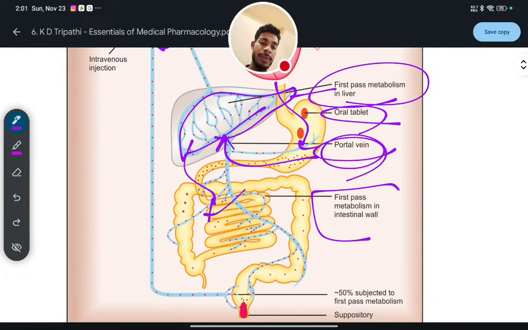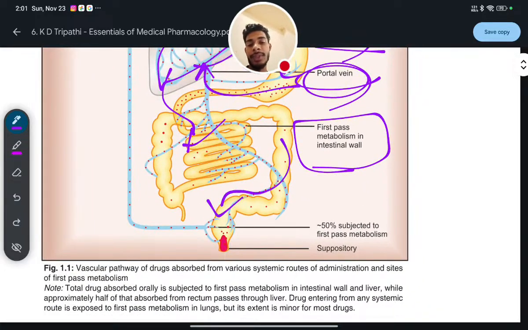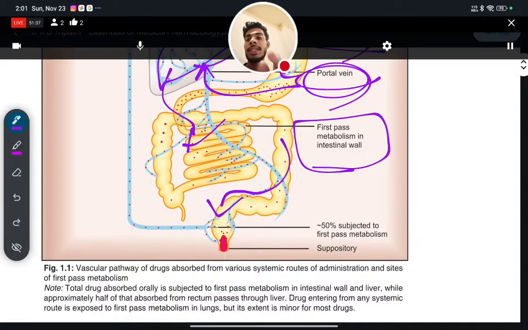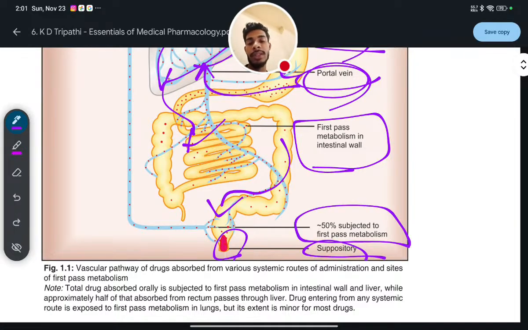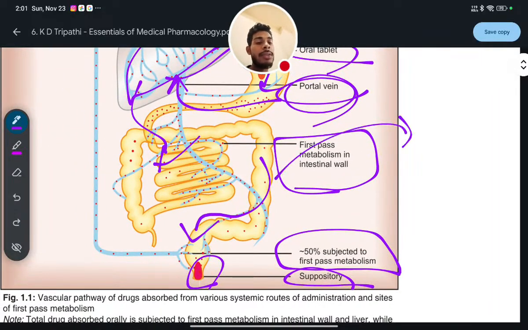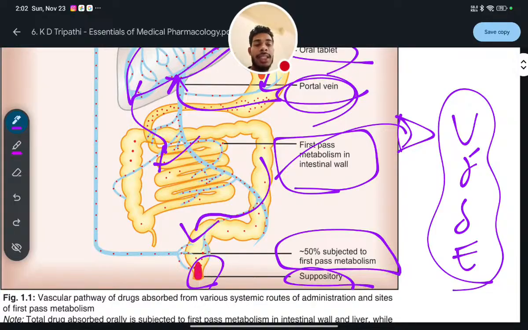Okay, after first pass metabolism in intestinal wall, now what will happen? After the therapeutic activity, now this drug needs to be excreted from the body. So 50% is subjected to first pass metabolism, and okay, this is suppository, this is the rectal route. Okay, so after that, some will come out from the body through either urine, or sweat, or stool, or through the exhale of respiration, that is gaseous route. Okay,